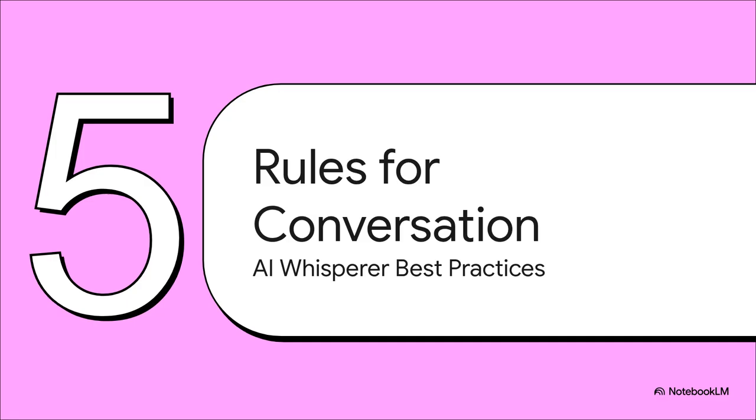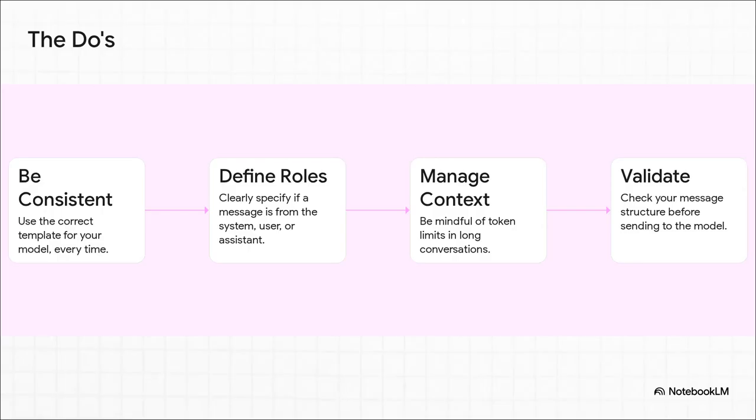Okay, so how do we put all this into practice? Let's go over the final set of rules you need to become a truly fluent AI whisperer. Here are the 4 do's you absolutely need to remember. First, be consistent. Use the right template for your model every single time. It's not optional if you want predictable results.